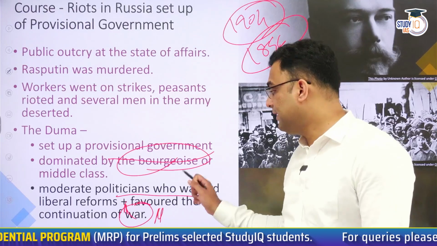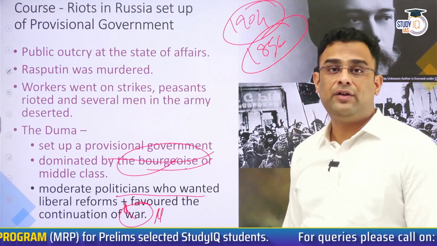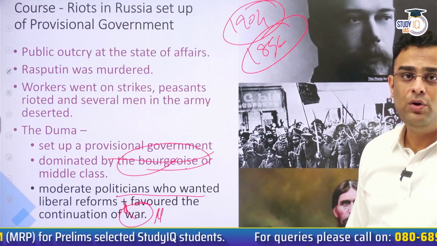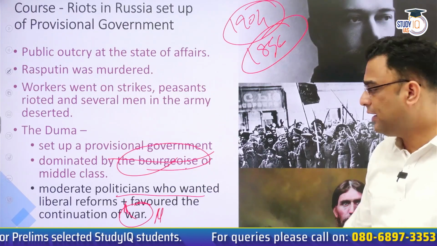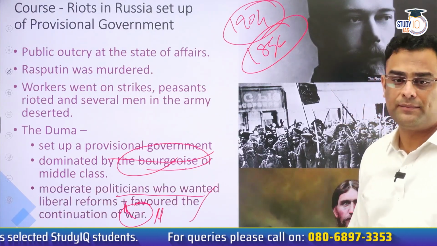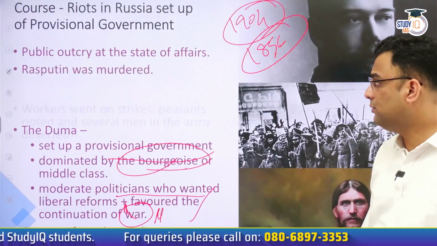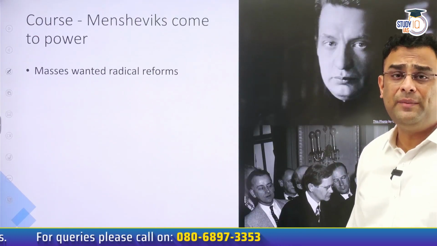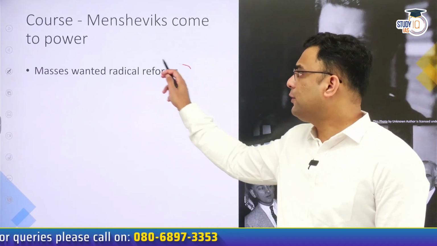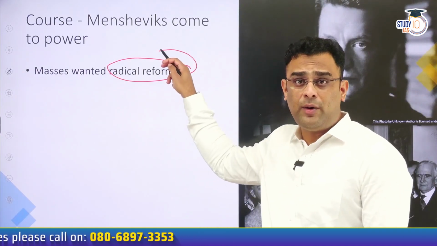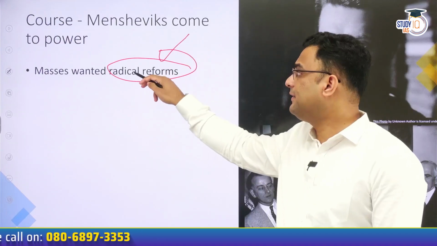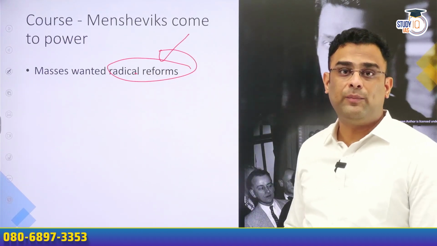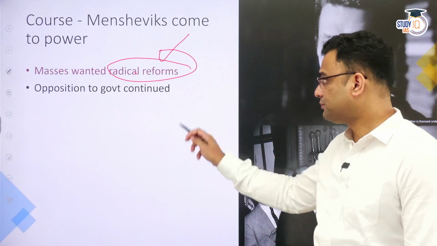Therefore, the middle class leaders, the bourgeois, did not want this. They wanted somehow to win the war. So, therefore, they could decide to continue the war. As the war went on, masses started to become even more restless. They were not happy with the moderate reforms that the government was bringing in. Instead, they wanted bigger reforms, more radical reforms.